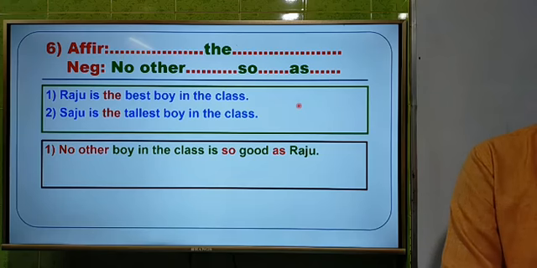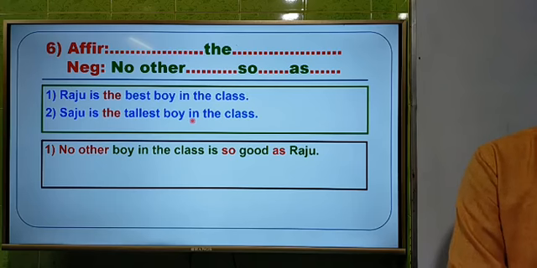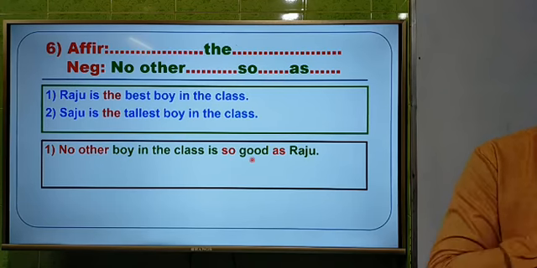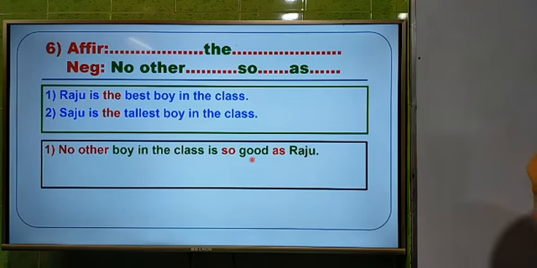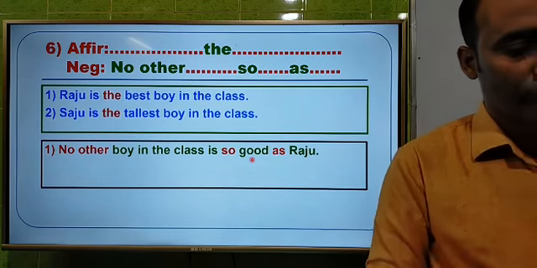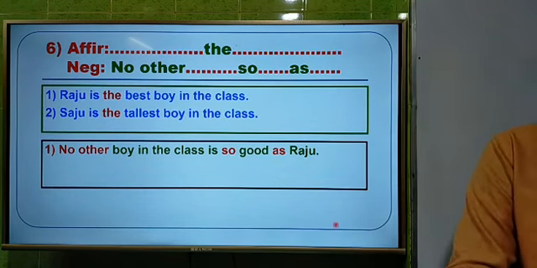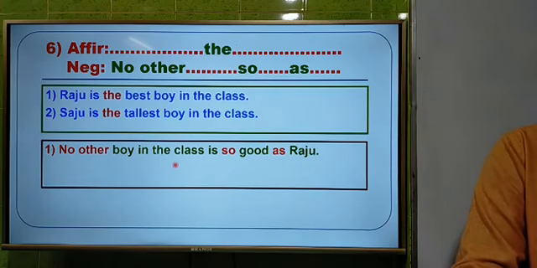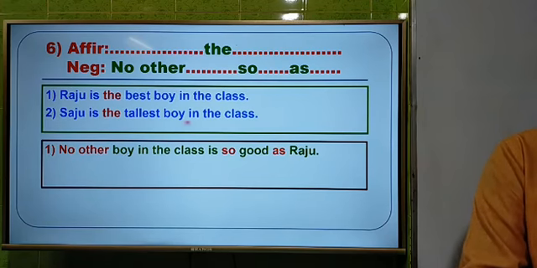So dear students, from the first one, gaining the experience, you can do the second one, and you can try to answer this one. That's why you will get 1 minute. So as the question is, Shaju is the tallest boy in the class, and this is in superlative degree.